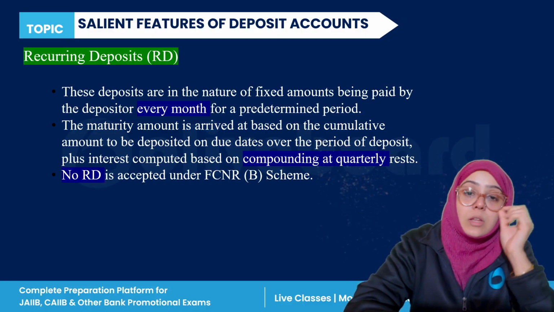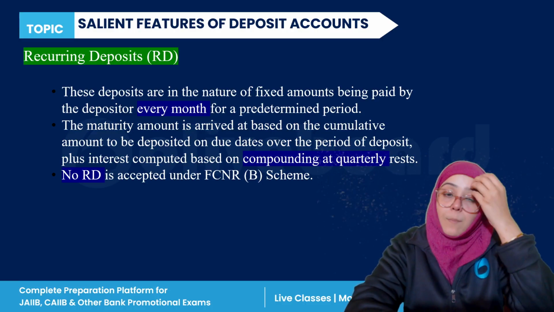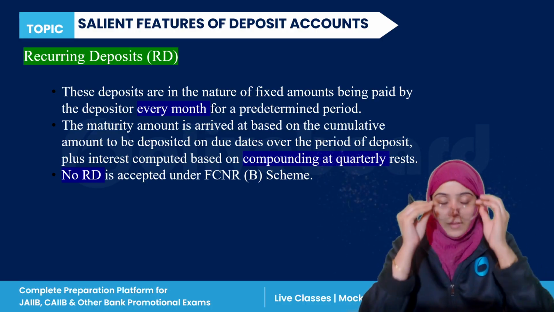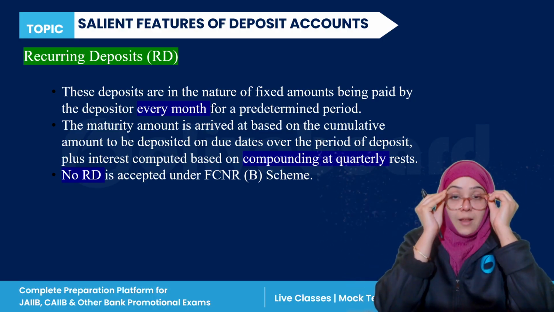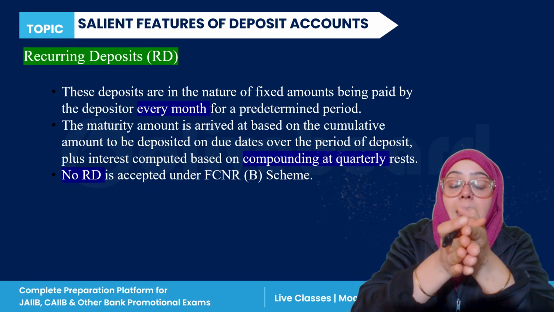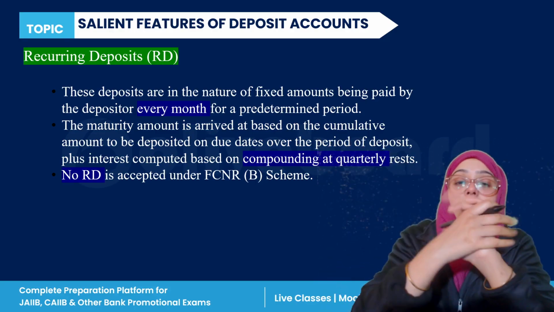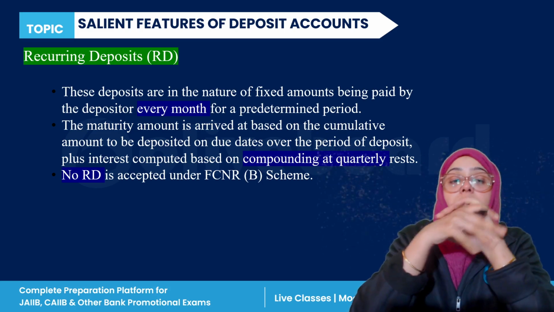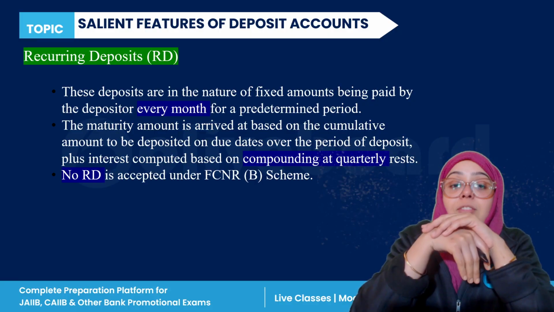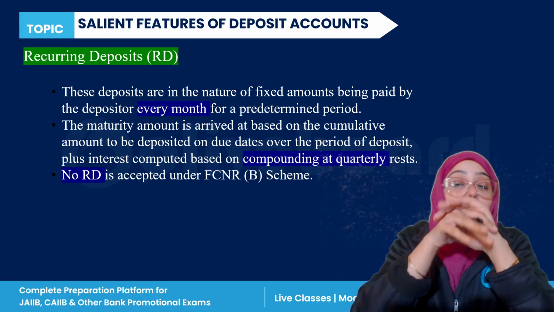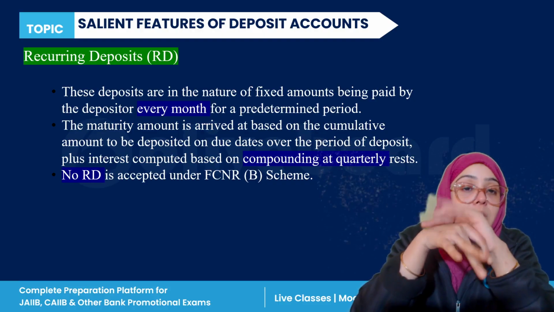In a recurring deposit, you will receive interest on a quarterly compounding basis. So a recurring deposit is when you deposit a fixed amount every month for a predetermined period of time. Under the FCNR(B) scheme, a recurring deposit is not allowed. So for FCNR(B) accounts, RD is not allowed.